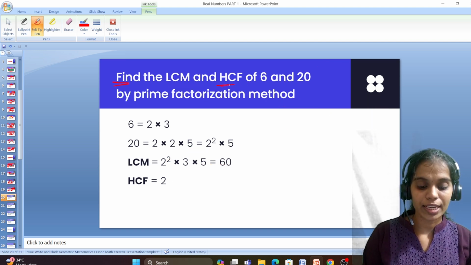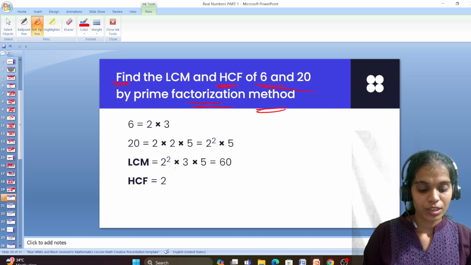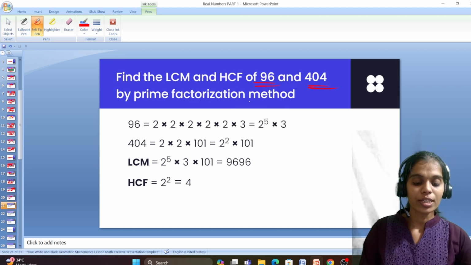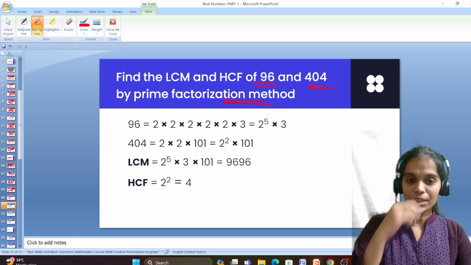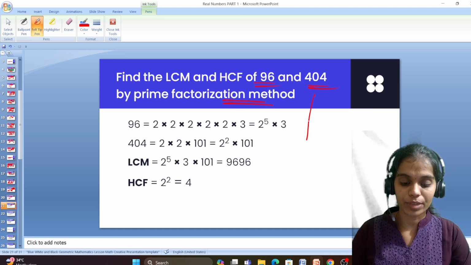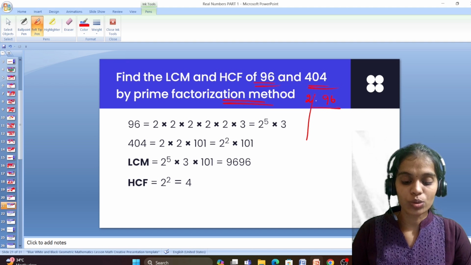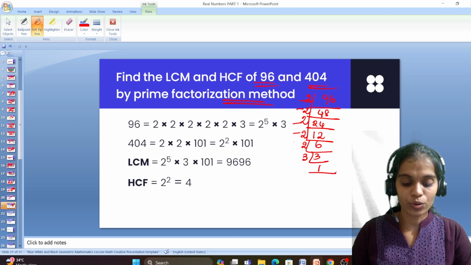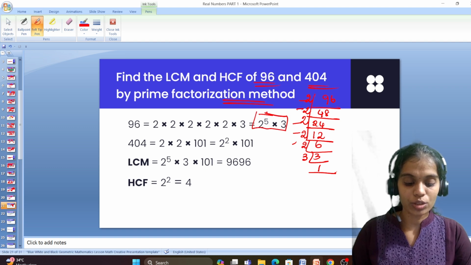Find the LCM and HCF of 6 and 20 by prime factorization method. So this is what we did. Now find the LCM and HCF of 96 and 404 by prime factorization method. Once they mention the method, we are supposed to use only that method. I am taking 96: 2 table 48, 2 table 24, 2 table 12, 2 table 6, 2 table 3, 3 table 1. That is 1, 2, 3, 4, 5, so 2 power 5 into 3.